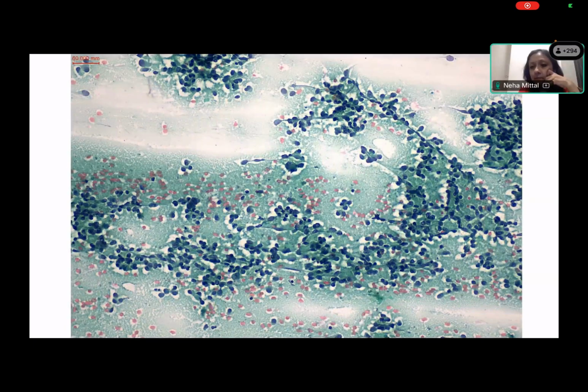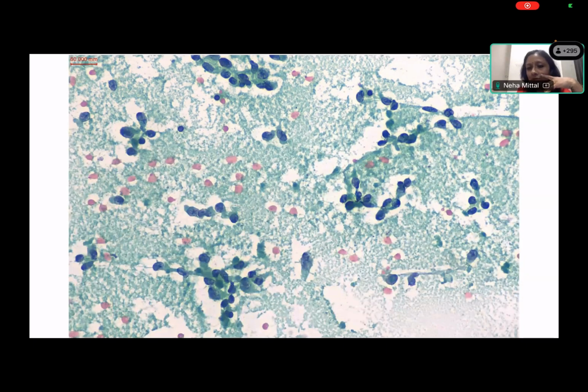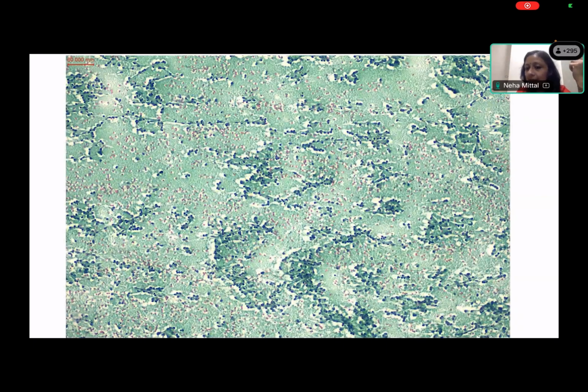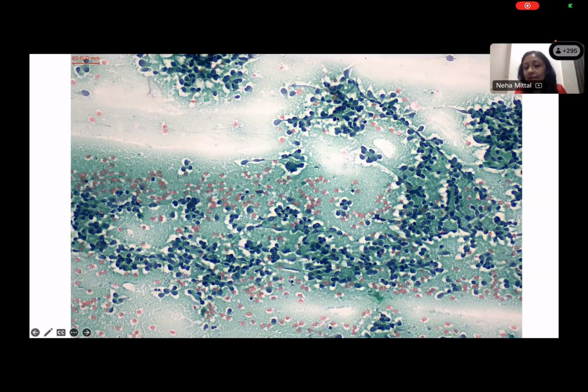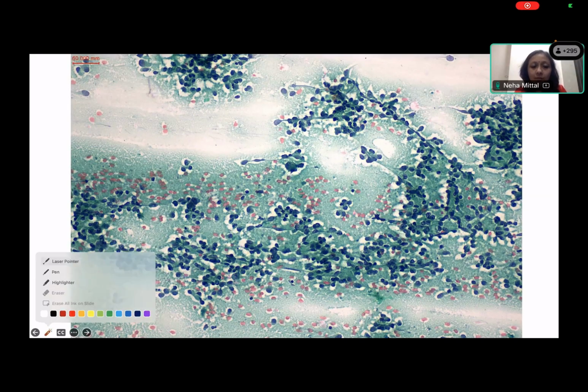Anybody else? Dhruv, Anugraha, do you agree these are follicular cells? Ma'am, these look predominantly dispersed plasmacytoid type of cells. Excellent. So Kasturi, these are not follicular cells. They are not arranged in any follicle. These are cells which are more disseminated with some groups.